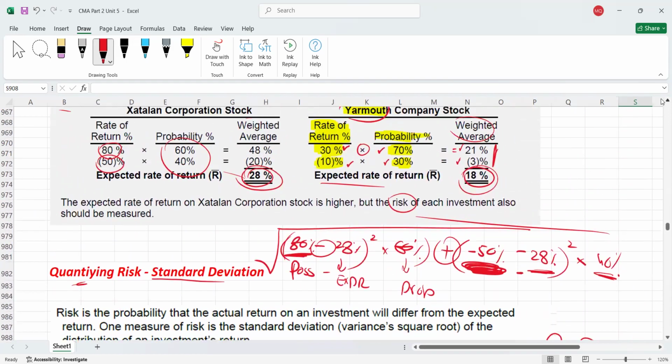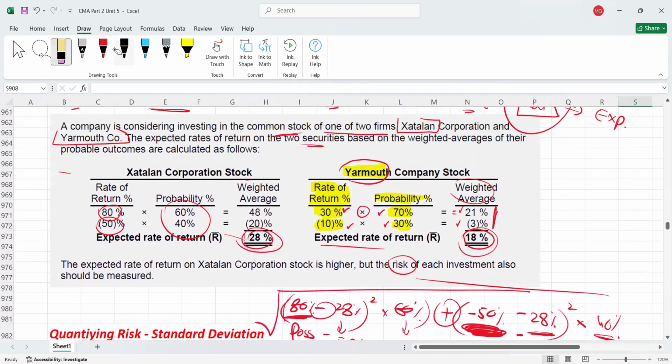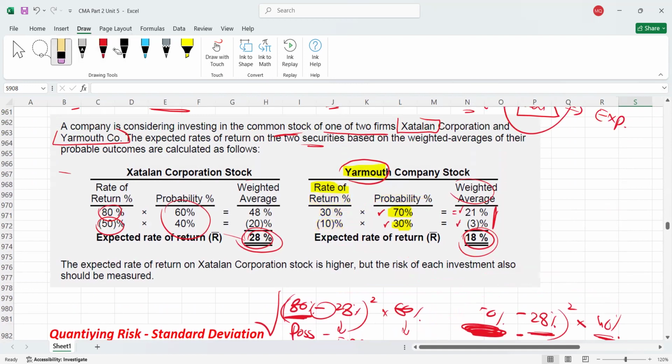Let's understand the data for y first. Here we have the data for y. Again, remember these percentages. We take 30% minus expected return, then we take the square. I'm just deriving the formula. 30% minus expected return 18%, squared, multiplied by the probability of 30%, which is how much? 70%.